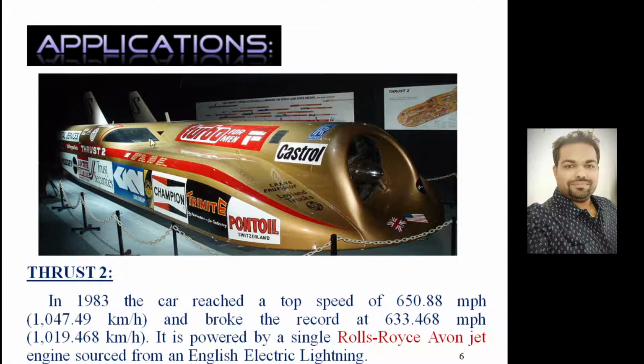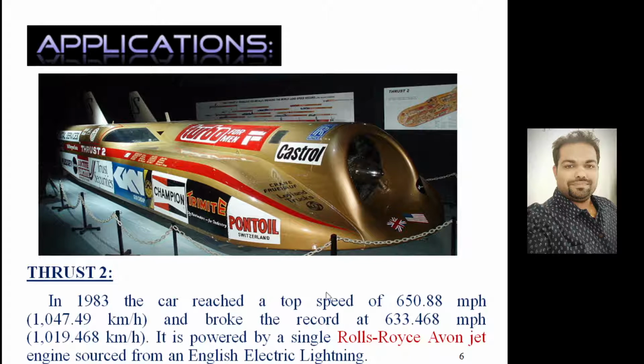If you look at the engine which was used in this car, at the back was the Rolls-Royce Avon jet, sourced from the English Electric Lightning. It was taken from the aircraft, particularly English Electric Lightning. The top speed, you can see, the first earlier record was 650.88 mile per hour, approximately 1047.49 kilometer per hour. And later that record was broken again by the same configuration at a speed of 633.468 mile per hour, approximately 1019 kilometer per hour.